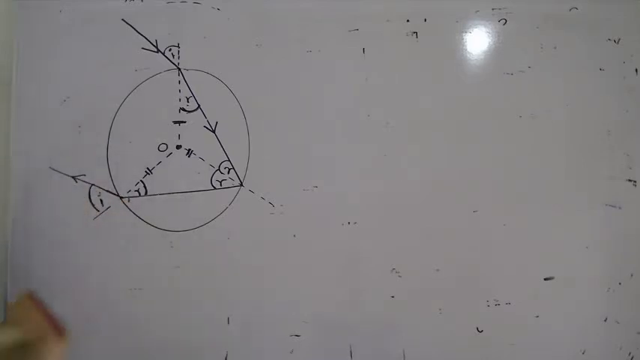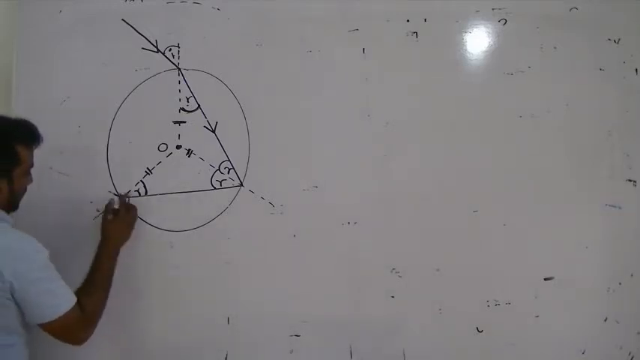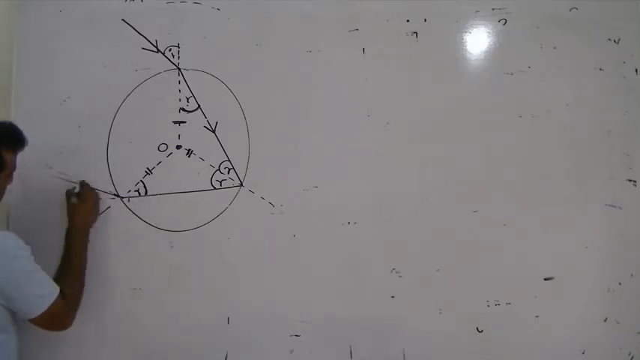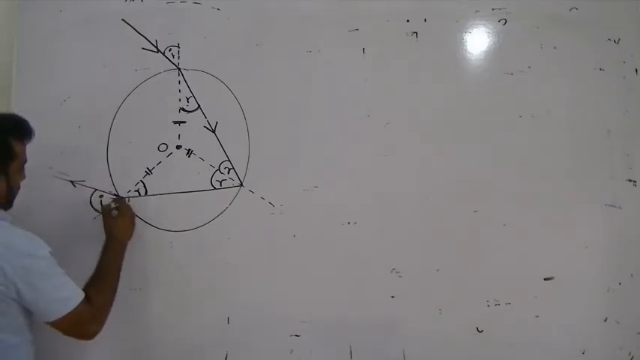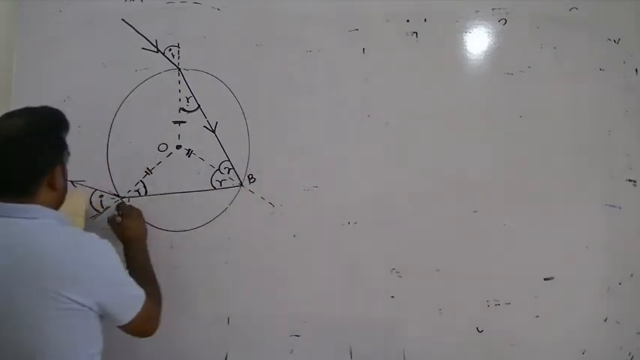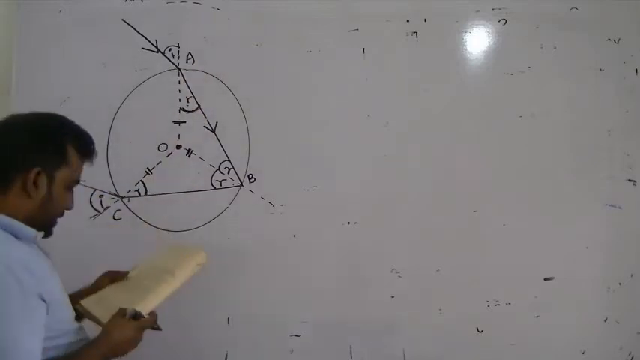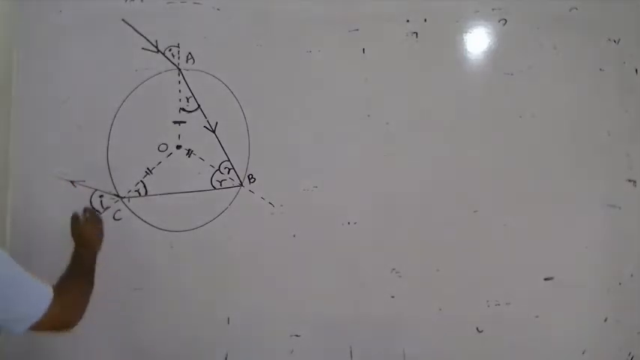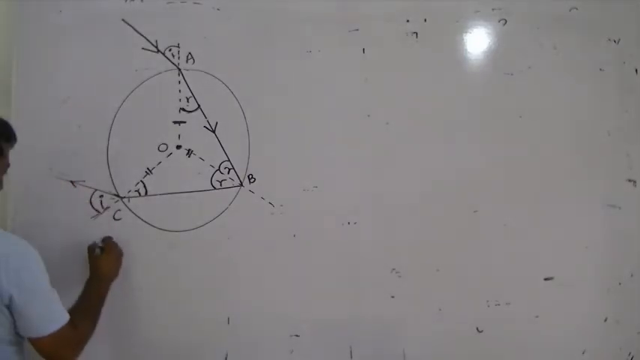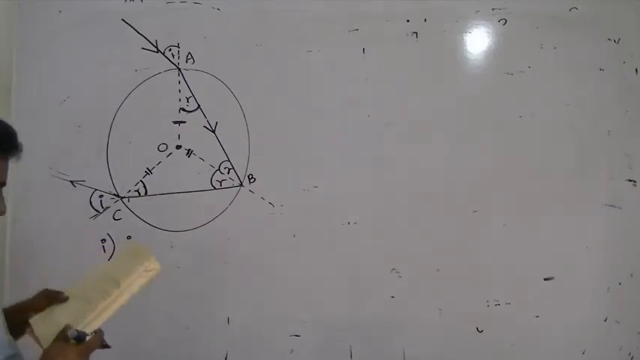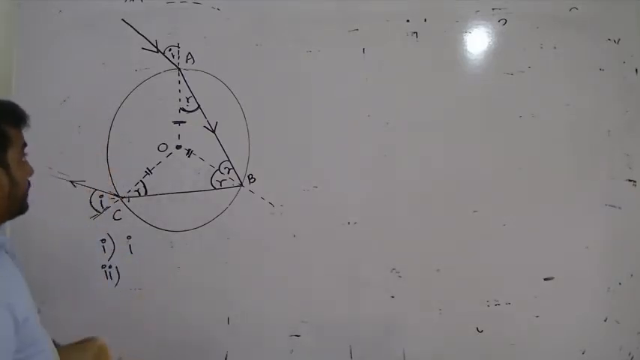Right. Then what are they asking? This is B, this is C, that is A. What's the expression for the angle of emergence? Emergence is I. Part 2: derive an expression for the total deviation.